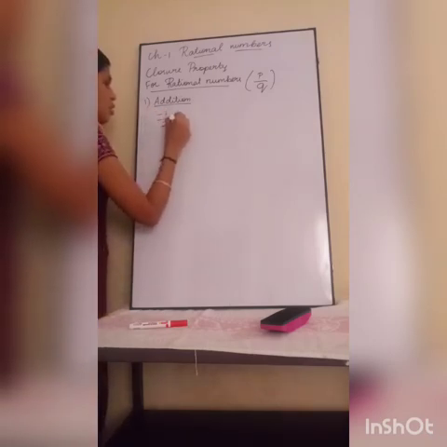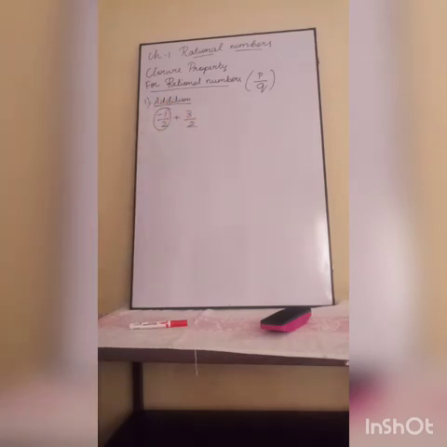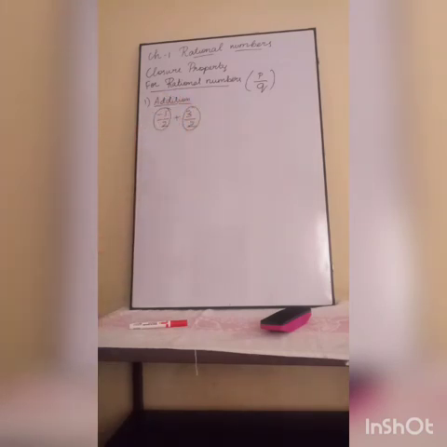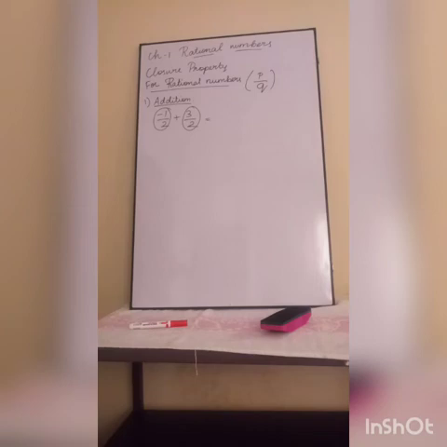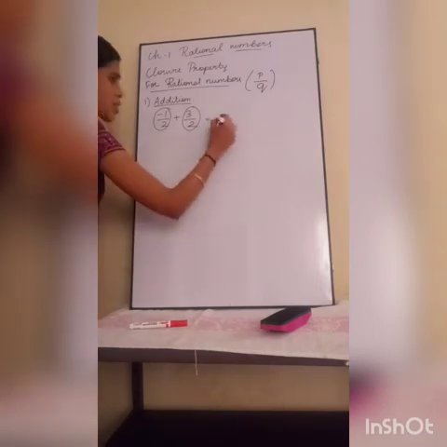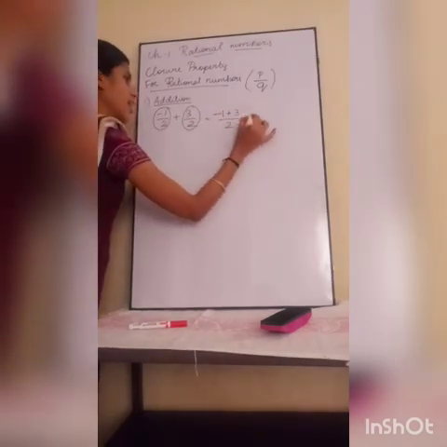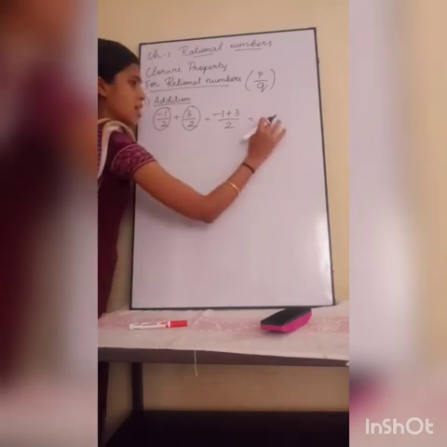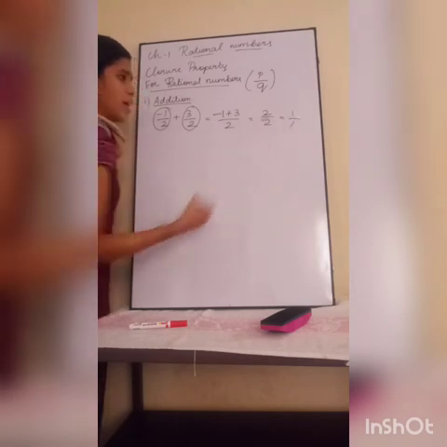Minus 1 by 2 plus 3 by 2. Minus 1 by 2 is one rational number, right? 3 by 2 is also a rational number, right? So you will add those two. While adding, you will see whether our denominators are same. Here our denominators are same, so we can put the denominator as such. Next, minus 1 plus 3. Now, minus 1 plus 3, what is the answer? 2 by 2, which is equal to 1 by 1.